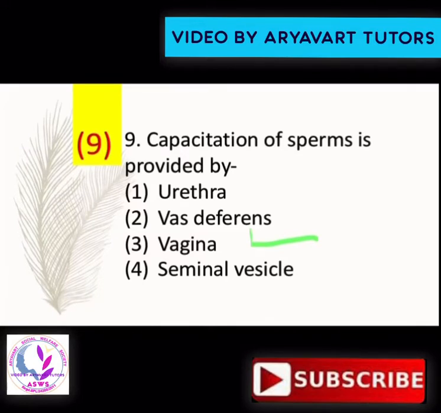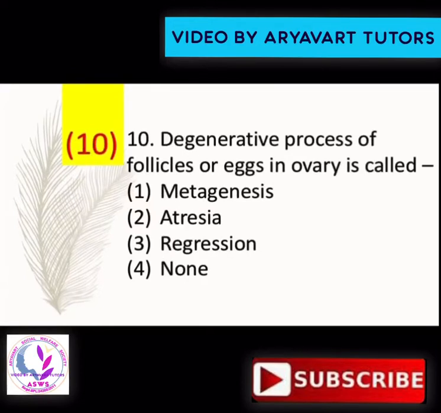Now question number 10. Degenerative process of follicles or eggs in ovary is called option 1 metagenesis, 2 atresia, 3 regression, and 4th is none. So answer is 2 atresia. Now on description, we know that the degeneration process of the follicle or the egg in ovary we call atresia. It is the absence of the cells, absence of the generative cells, or absence of the new cells; we call it the degenerative process. So answer is 2 atresia.